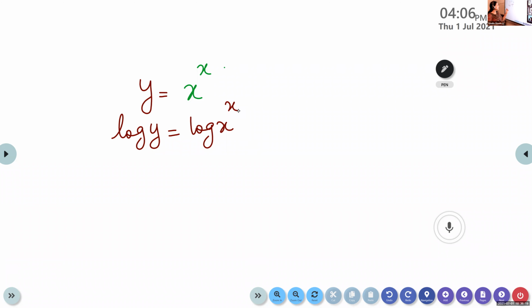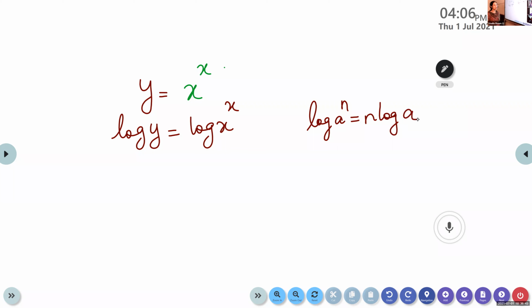Log y is log of x raised to x. Now we are going to use the property. Michael, what is log of a raised to n? It is n log a.